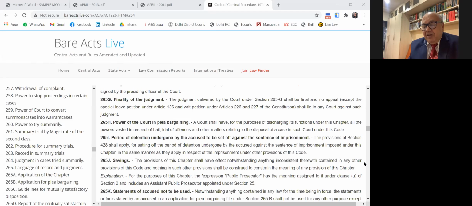So plea bargain, when defining it for the purpose of your answer, is very short. I have given you the elaborate provision under the Act, but you have to mention in 2 lines that it is an arrangement between the accused and the prosecutor, whereby the accused person pleads guilty to a lesser charge in exchange for a lenient sentence, or an arrangement to drop the other charges, on the accused agreeing to pay certain compensation to the victim. इतना तो लिखना पड़ेगा आपको short में, the plea bargain का. Okay? Anybody has any question on this?